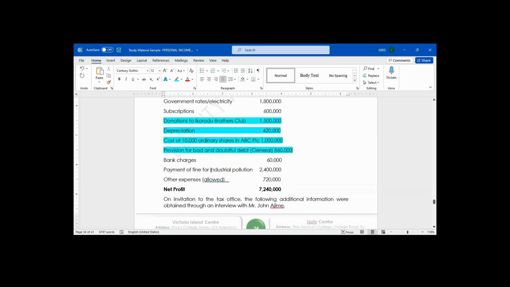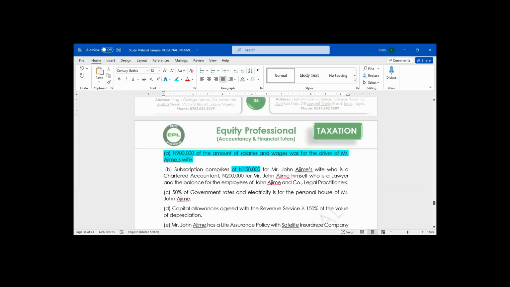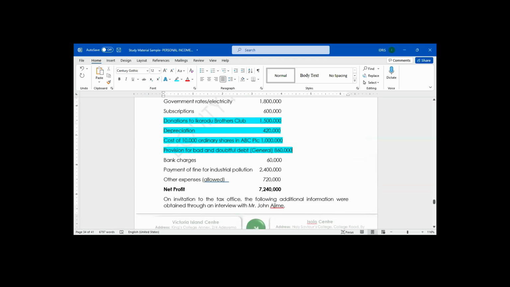Payment for fine for industrial pollution, is it allowed or disallowed? Anything fines and penalties, if you see it in an expense, you are going to do what? Disallow it.